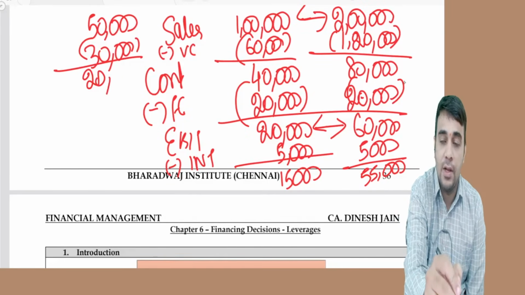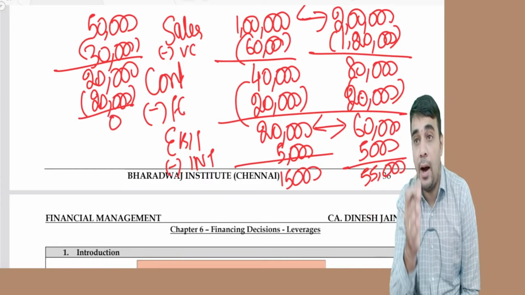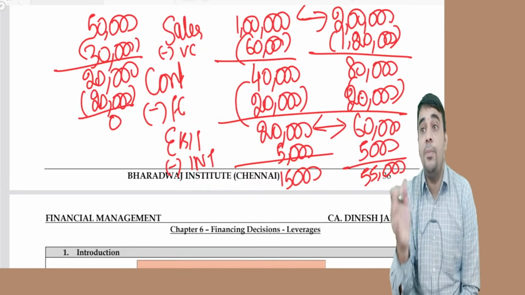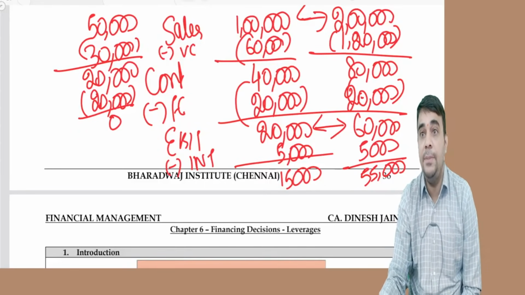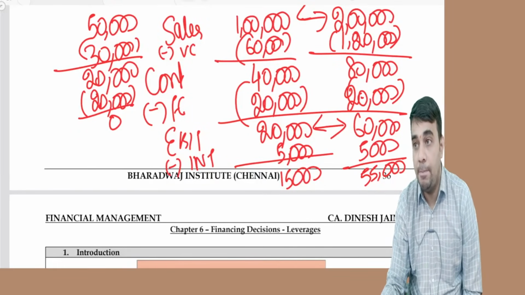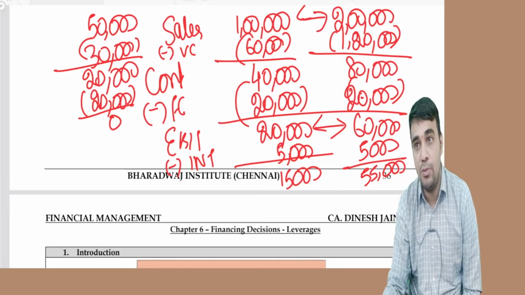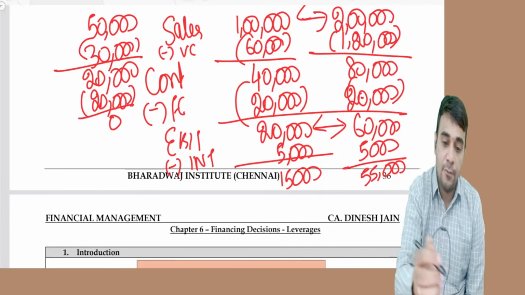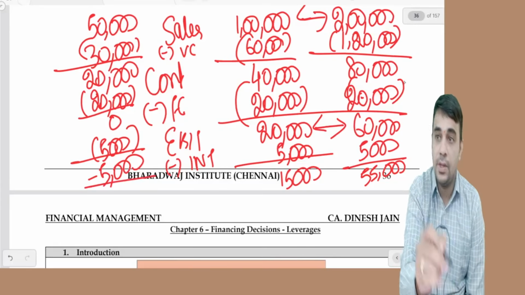What is EBIT? Sales became half. EBIT is down by 100%. From this, interest is 5,000, and this is negative 5,000.